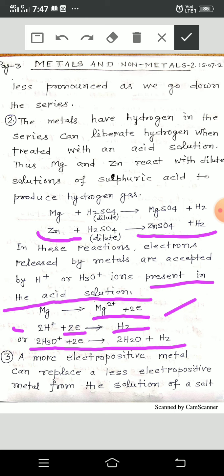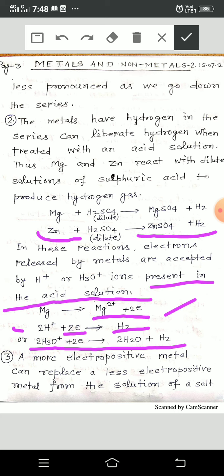The reason behind it is that nitric acid and sulfuric acid are oxidizing acids. The hydrogen which is liberated in this reaction reacts with nascent oxygen to give water. That's why in place of hydrogen you will get water. I will teach you later, when you come to class 12.